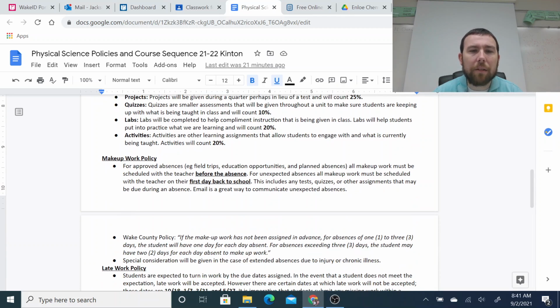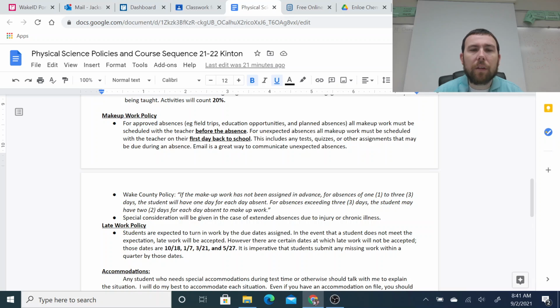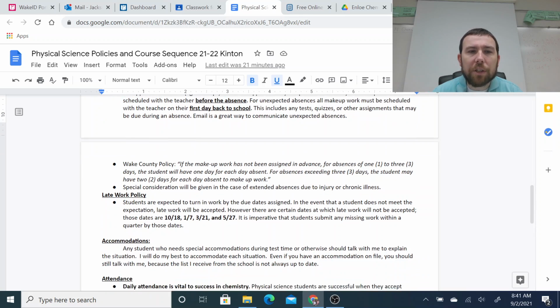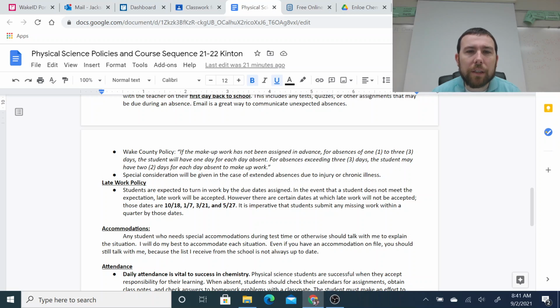Here's the makeup work policy, and it's in line with Wake County's policy as well. I do want to take a quick note to talk about late work. There is an expectation that students will turn in work by the assigned deadline. However, late work will be accepted, but there are certain dates where late work will not be accepted, and those dates have been listed here.